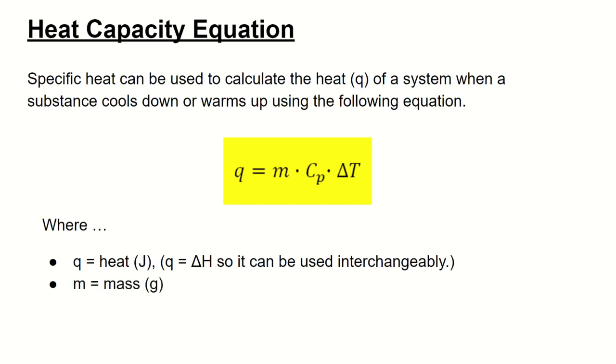And that's going to be equal to our mass. Mass is going to be in grams. So if you start off with kilograms or maybe ounces, you have to convert it to grams, multiplied by our specific heat, C of P, which is the units of joules per grams times degrees Celsius. So that's going to be the specific heat of your system. So if you're studying water that is warming up, that's going to be 4.18.